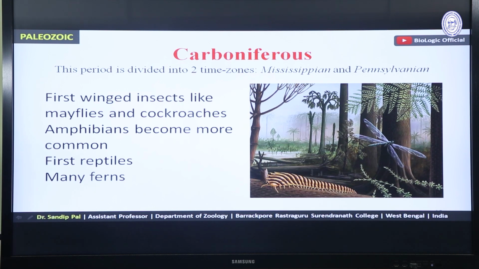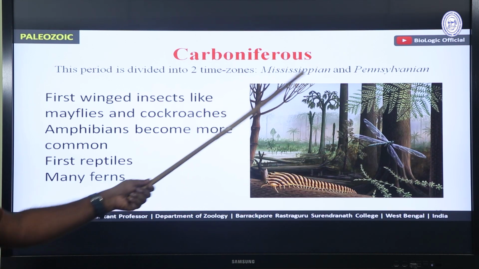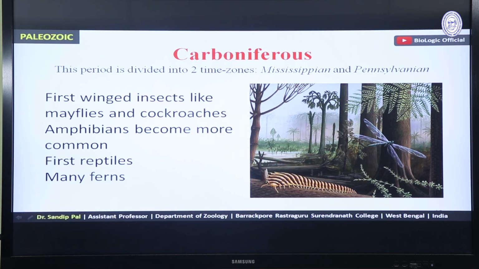Next period, Carboniferous. Carboniferous is divided into two time zones, Mississippian and Pennsylvanian. This is the picture of Carboniferous period, when first winged insects like mayflies and cockroaches appeared, dragonflies as well. Amphibians become more common, and first reptiles appeared during the end of this period, and many ferns. There were many ferns during this Carboniferous period.